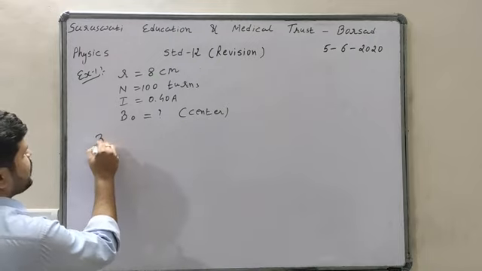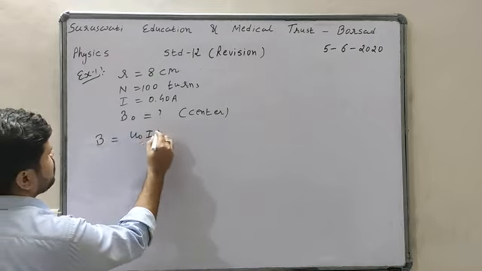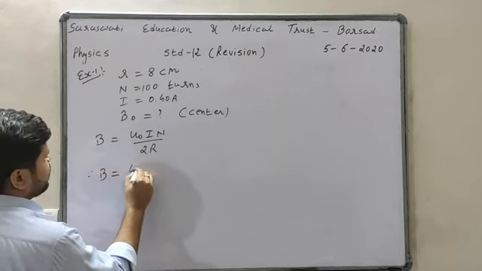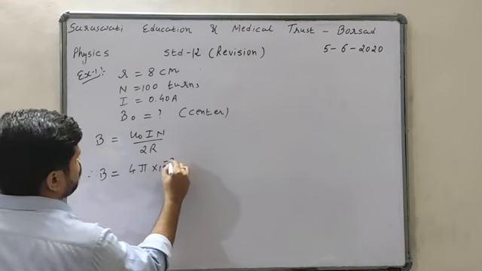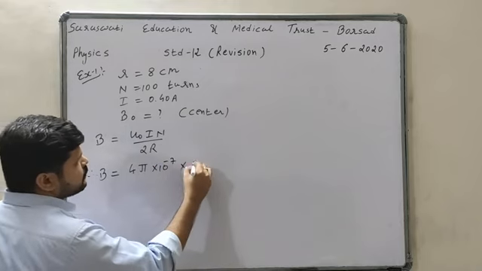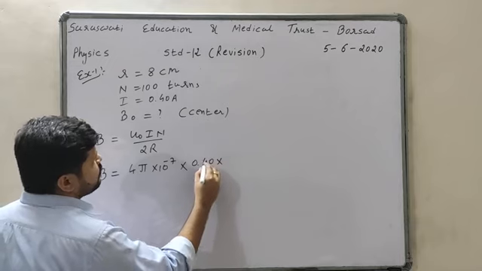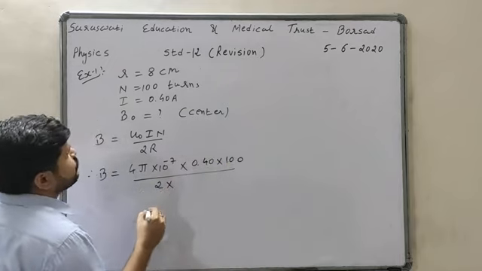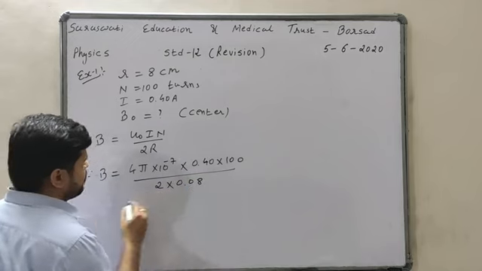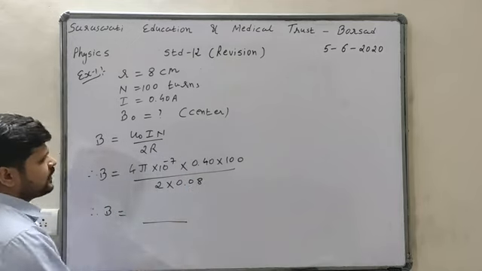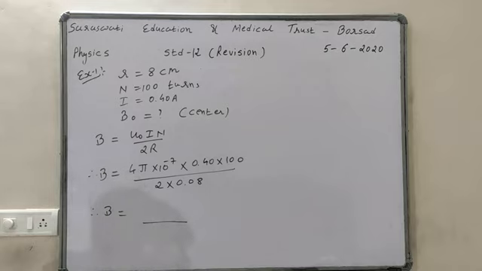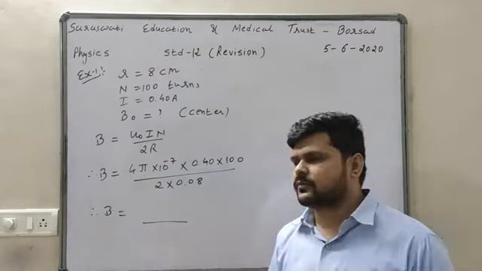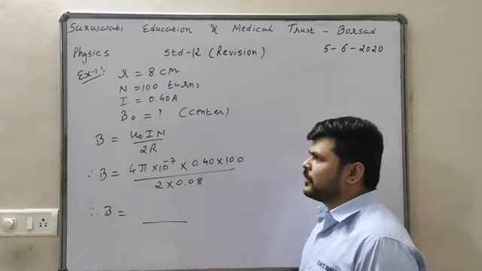So again, the magnetic field at the center is mu 0 I n upon 2r. Calculate: 4 pi into 10 raised to minus 7, I is 0.40, n is 100, divided by 2 into r, which is 0.08. By calculating it, you can find the magnetic field at the center of the ring. These are some examples of finding the magnetic field for a ring.